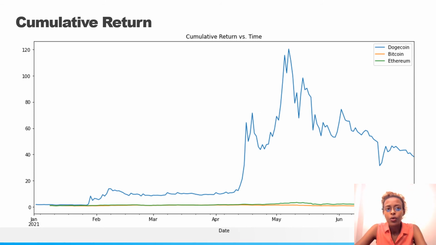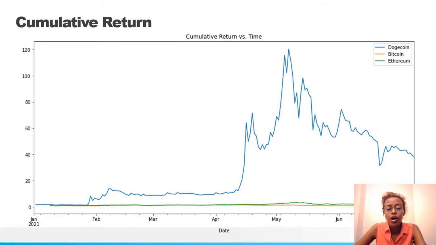For those that want long-term stability, let's say you're looking at all three, which one would you want to invest in between these three? If you're looking for stability, definitely you should look into Bitcoin and Ethereum based off the analysis we've seen, as Dogecoin is very volatile. However, let's say you can only afford to invest very little, like $40, and you want the max return on that small amount of money. For that, Dogecoin might be the way to go for you.